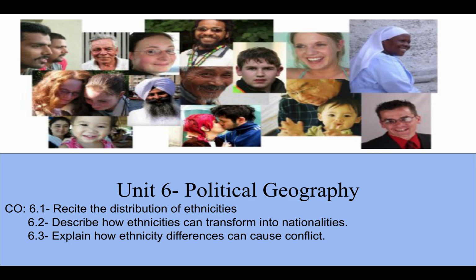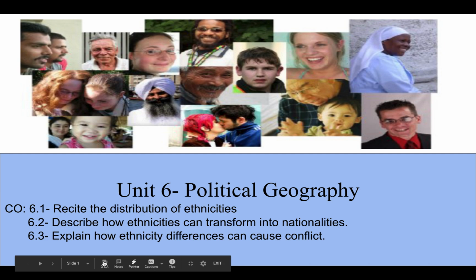Unit 6, Political Geography. For these notes, we'll cover 3 content objectives. First content objective is 6.1, recite the distribution of ethnicities. Content objective number 2, describe how ethnicities can transform into nationalities. And content objective number 3, 6.3, explain how ethnicity differences can cause conflict.